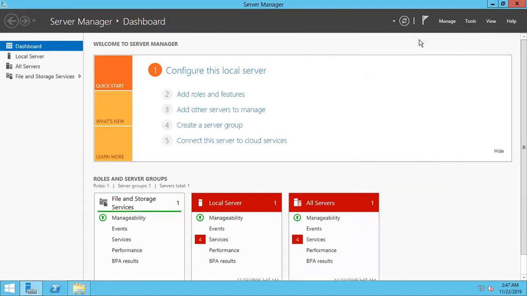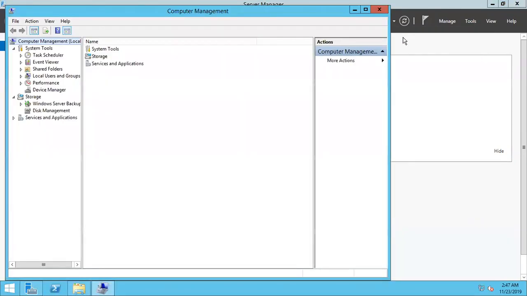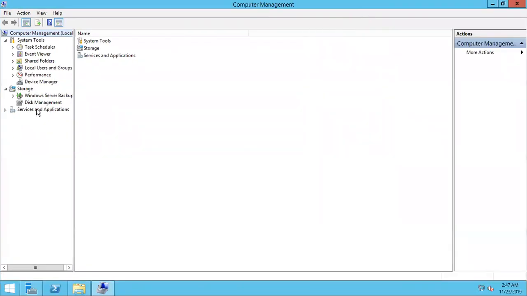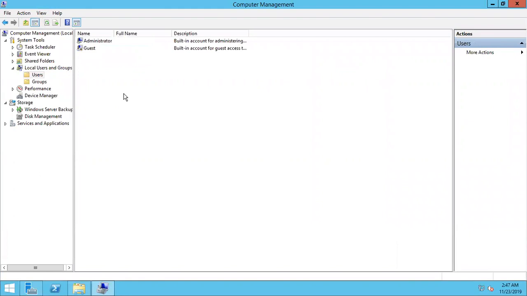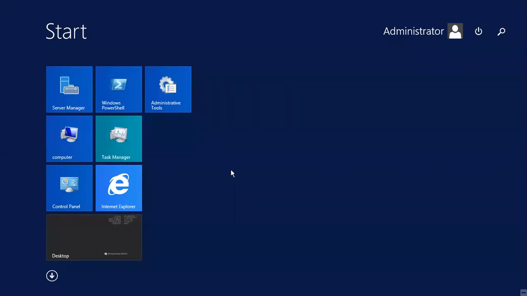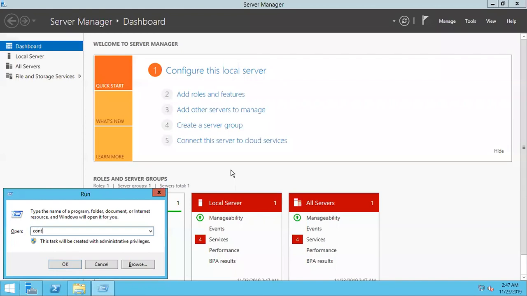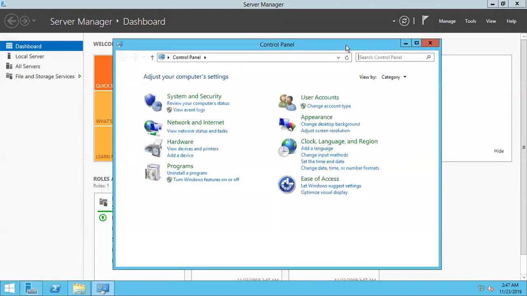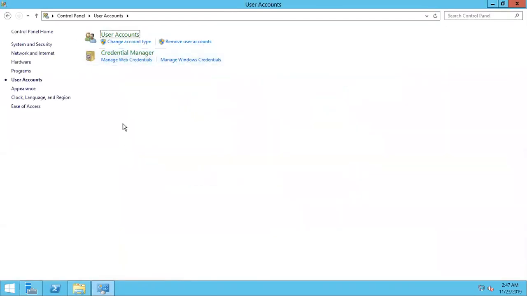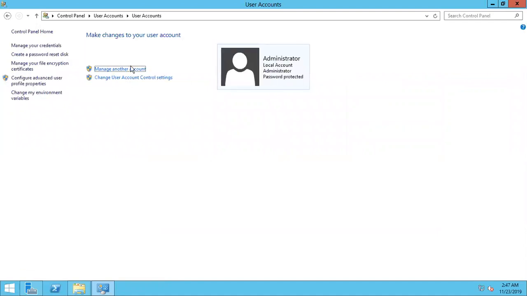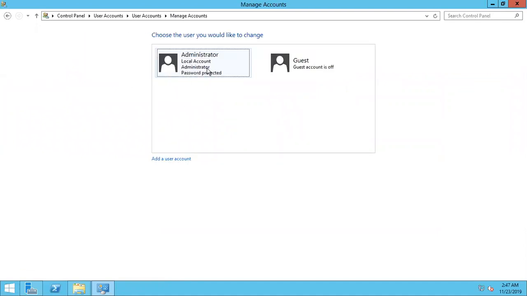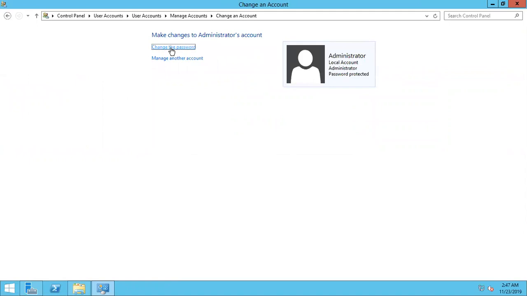Second thing, you can go to Computer Management and perform all the operations there itself. Here are the local users and groups. Under users, I have only administrator now, and I want to change the password of this user. Or else you can go to Control Panel, user accounts, manage another account, select administrator, change the password.